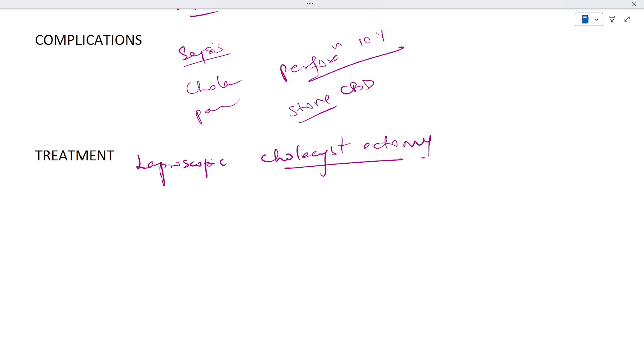Also, there is generally no reason for prophylactic cholecystectomy in an asymptomatic patient unless it has certain criteria. Criteria are like the gallbladder is calcified, or the gallstones are around 3 centimeters in diameter. Okay, so these are the criteria. If it fulfills them, one may need prophylactic cholecystectomy. So that's all for the treatment and also for the topic of cholecystitis or gallstone.